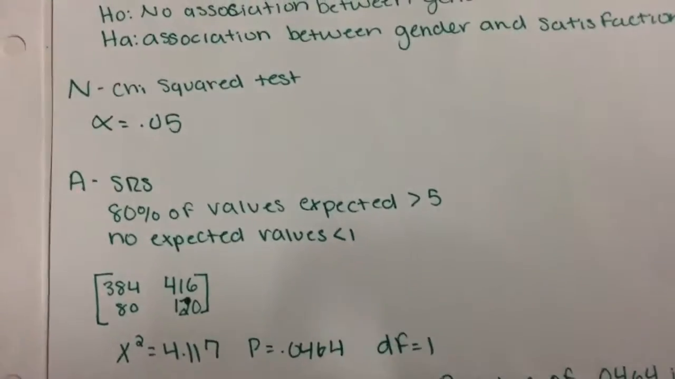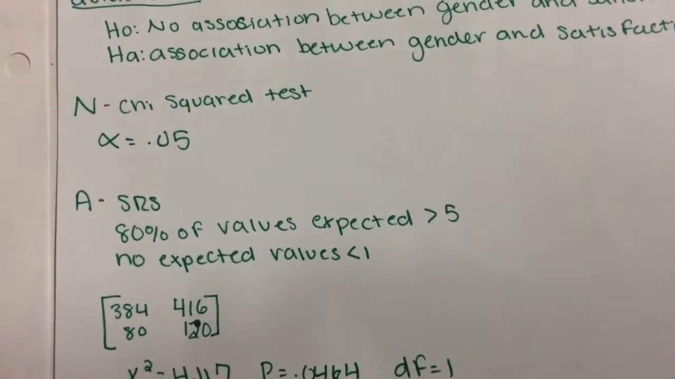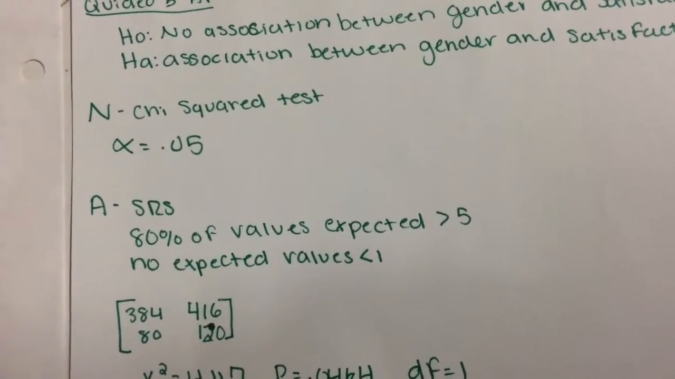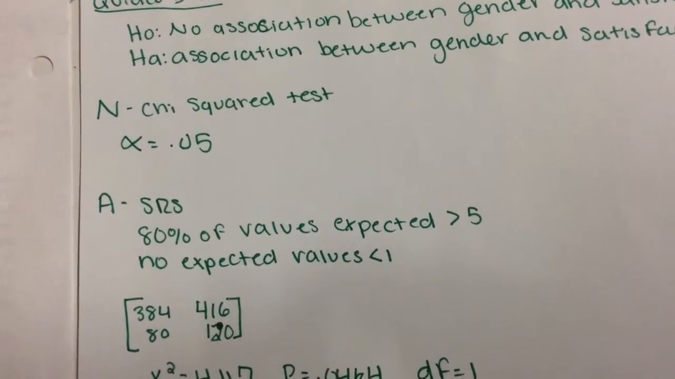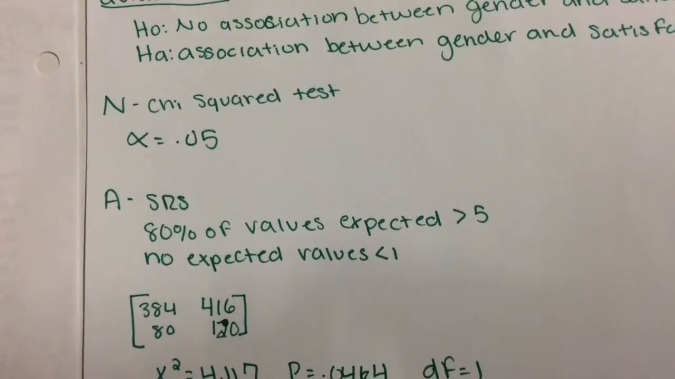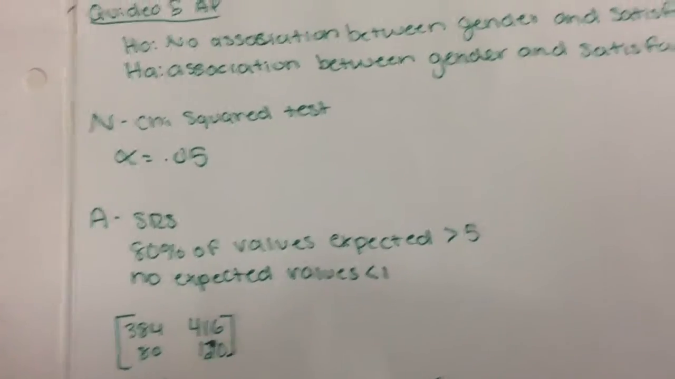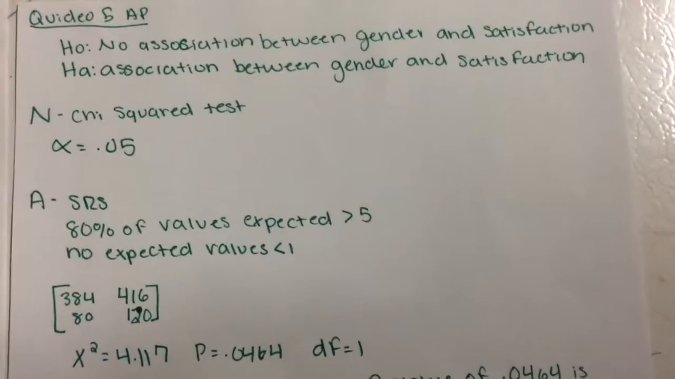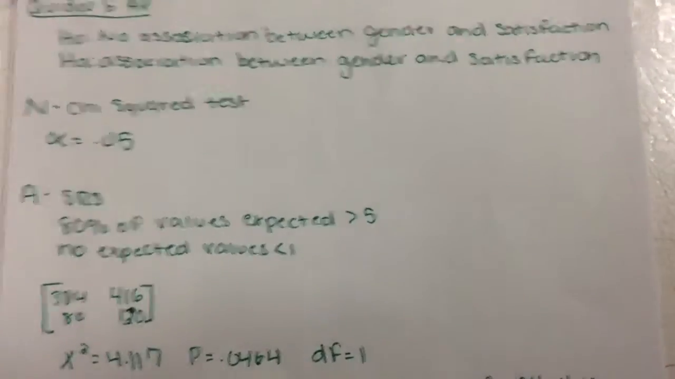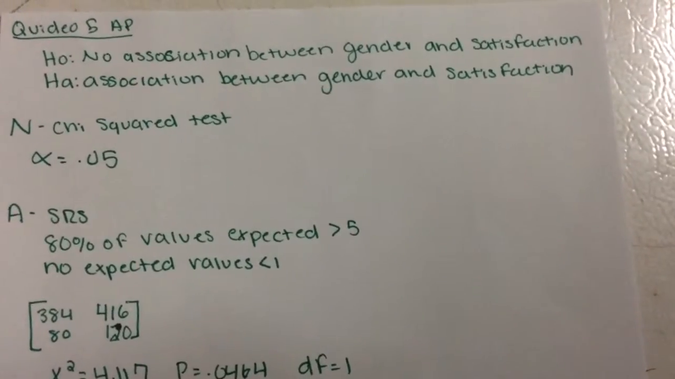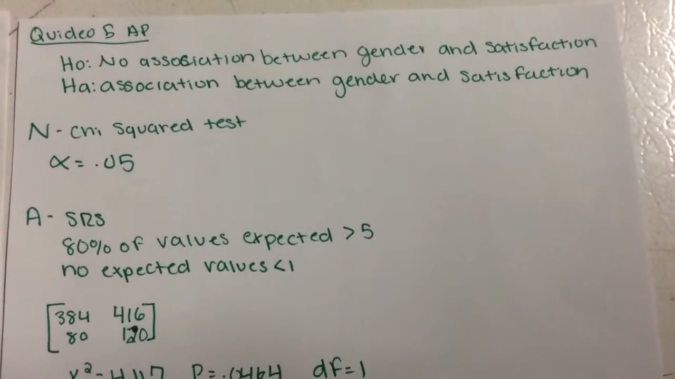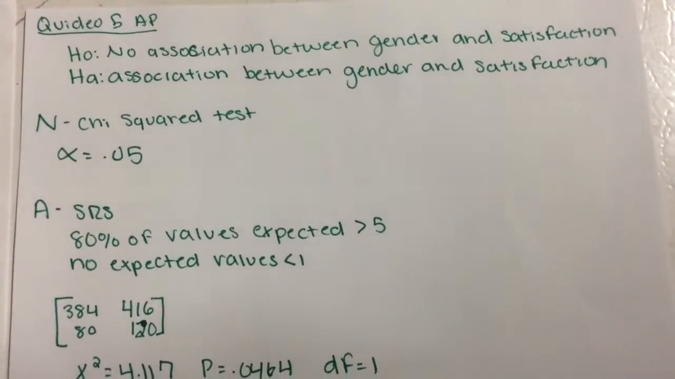Alright, so part A says, using a significance level of 0.05, conduct an appropriate test to determine if, for adult residents of this county, there's an association between gender and whether or not they were satisfied with services offered by the hospital. So we're going to do part of PHANTOMS, and our H0 is that there's no association between gender and satisfaction, and our Ha is that there is an association between gender and satisfaction.